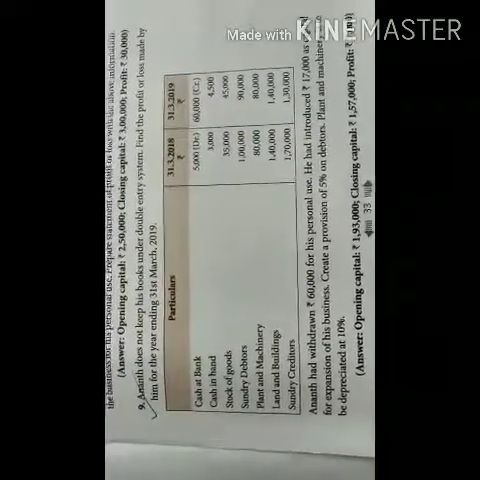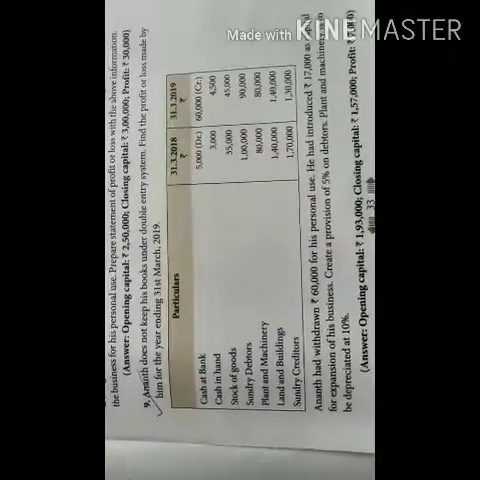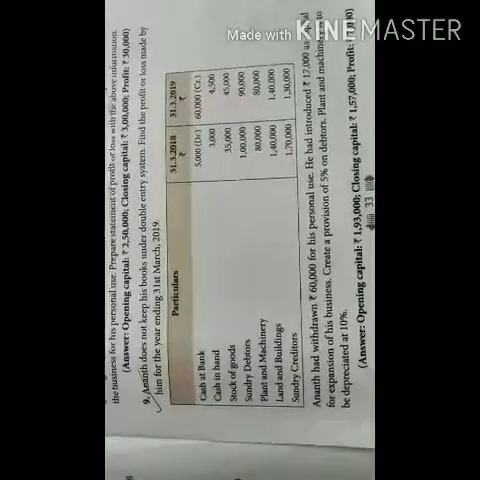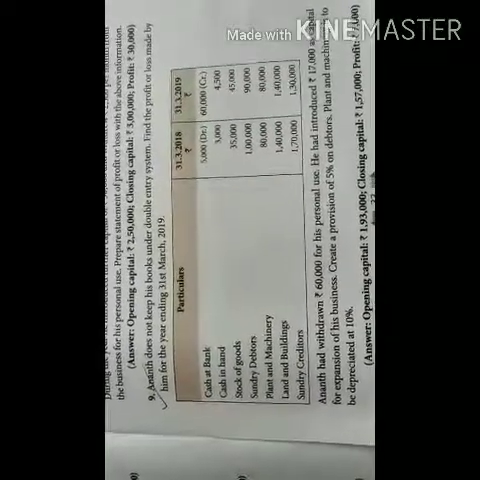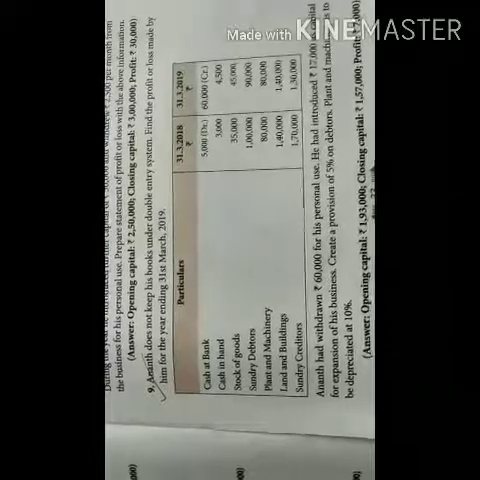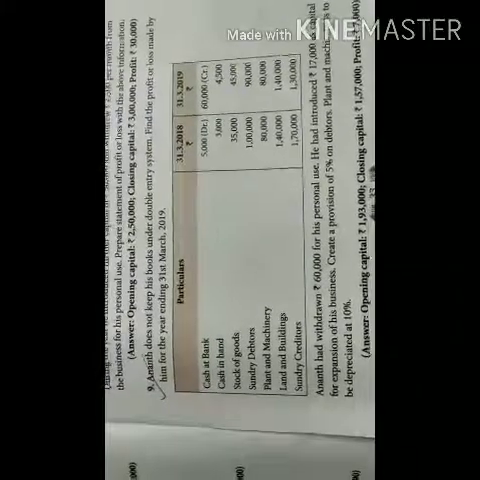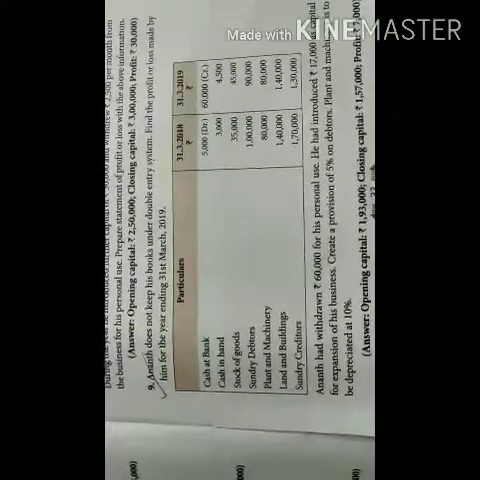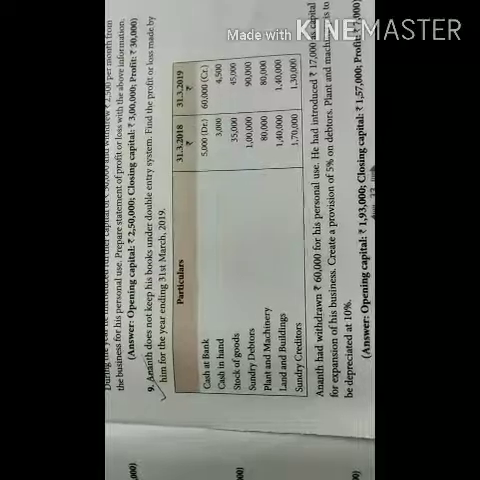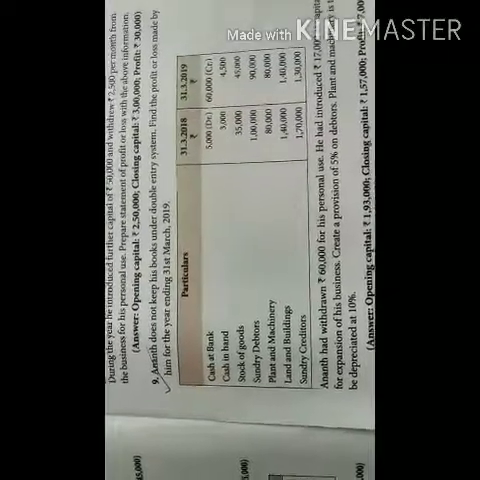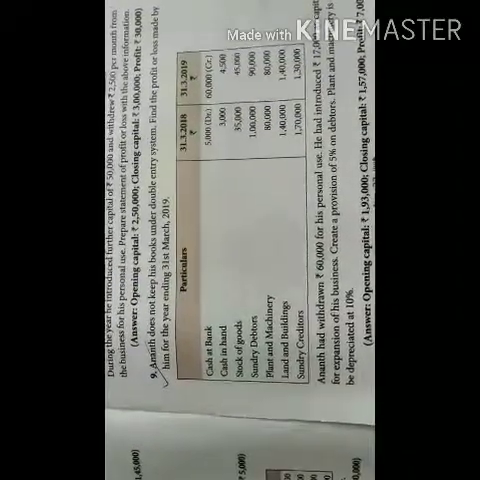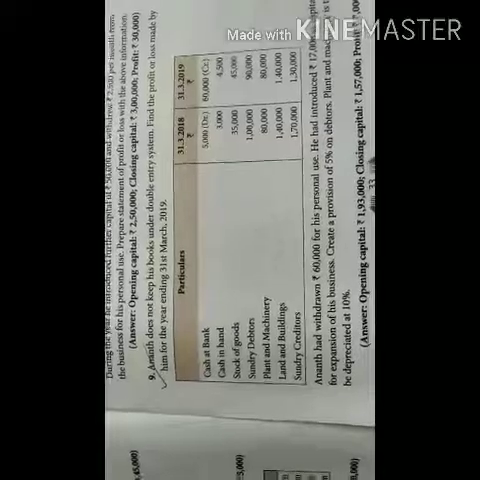So Anand had withdrawn 60,000 for his personal use. This will be the drawings. This will be shown in the statement showing profit or loss. And he had introduced 17,000 as capital for expansion of his business. This will be the additional capital. This item will also appear in the statement showing profit or loss.